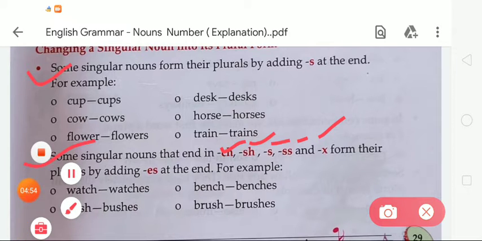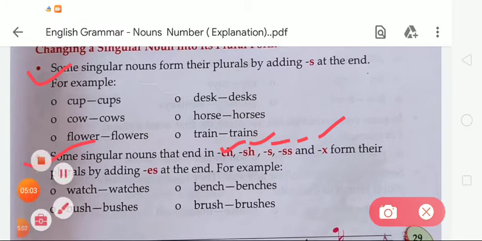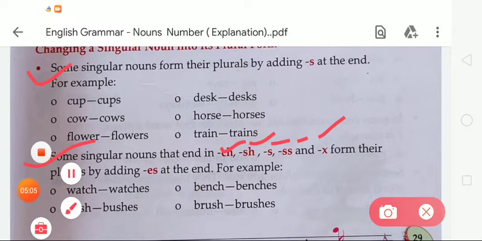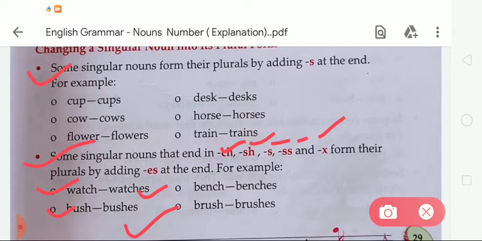For example, you can see here the word watch. At the end of this word there is ch, so we have to add es in the plural form. Watch becomes watches. Bus becomes buses in plural form. Bench becomes benches. Brush becomes brushes. Like this we have to change the given singular form into plural.